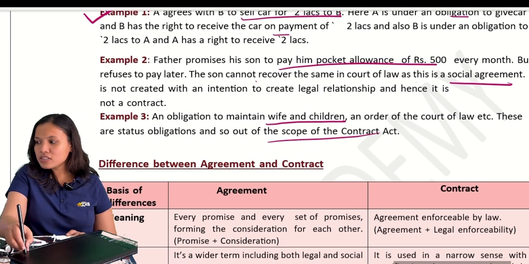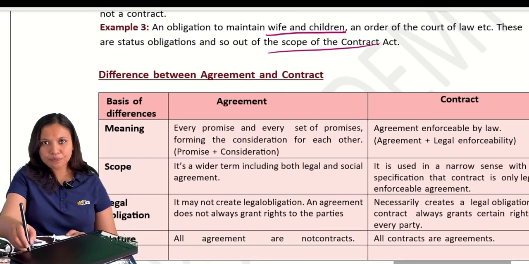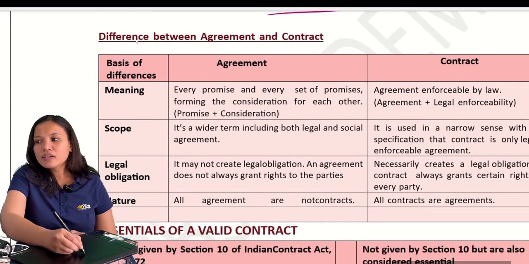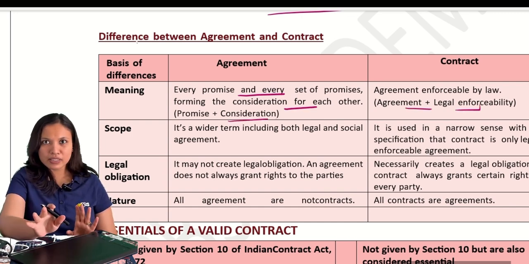Okay, so these are just what? Social agreements. Now, what is the difference between agreement and contract? Quickly, we will do this. What is an agreement? Agreement definition we are writing. Promise, or set of promises. Promise plus consideration. This is agreement plus legal enforceability.